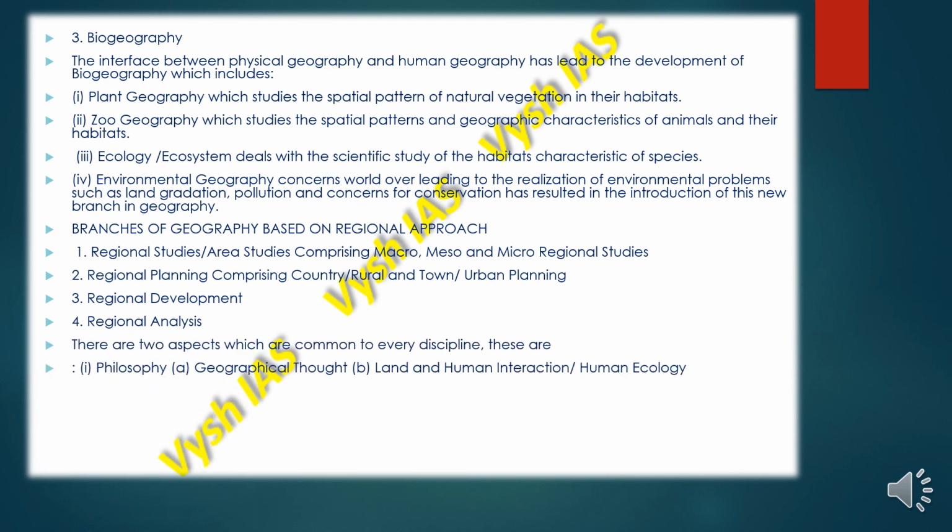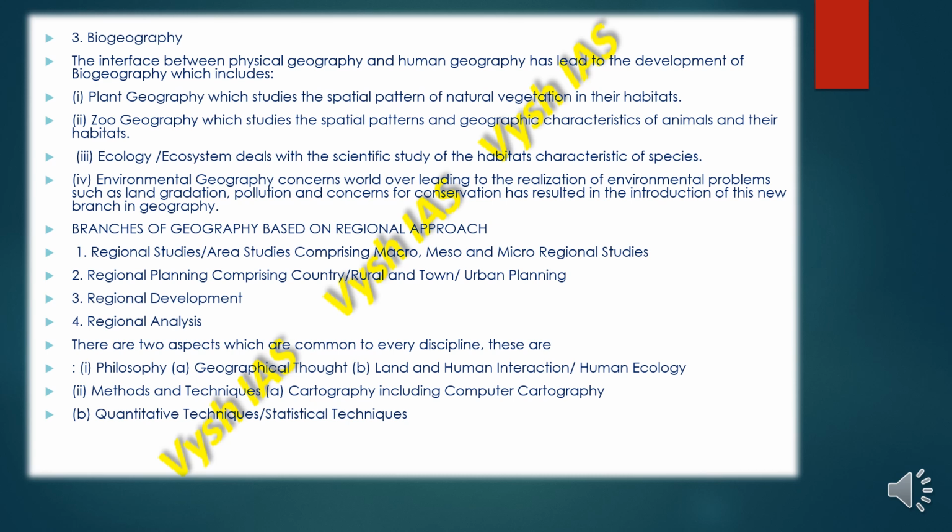There are two aspects which are important and common to every discipline. These are the philosophy and geographical thought, and also land and human interaction or human ecology, and then methods and techniques like cartography, including computer cartography, and then quantitative and statistical techniques.